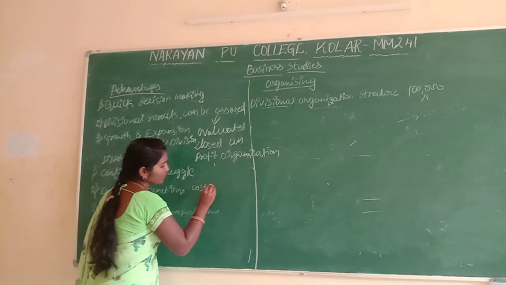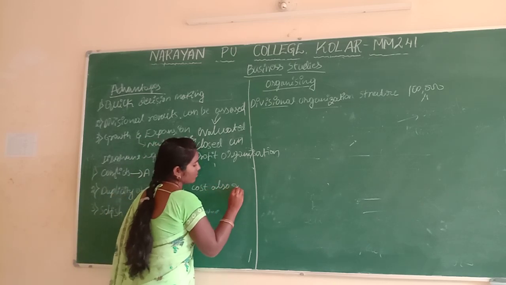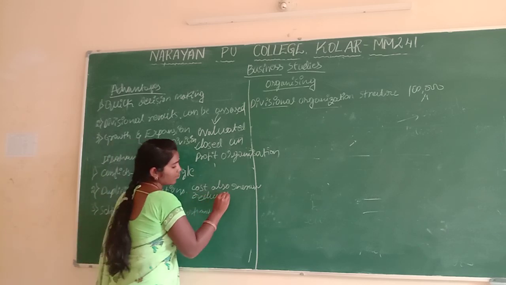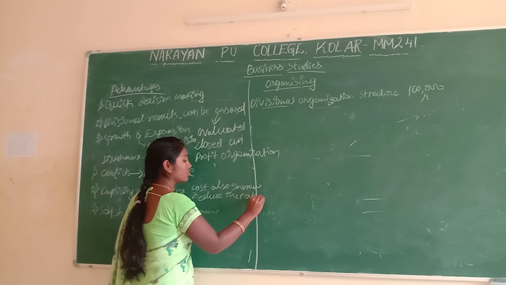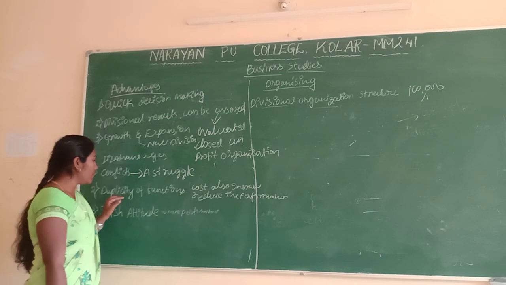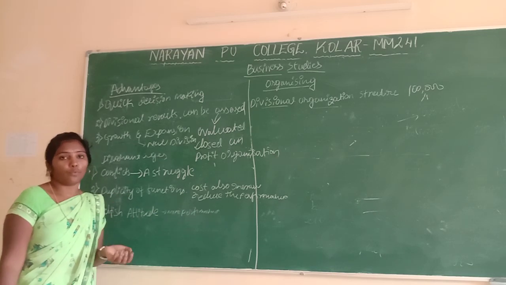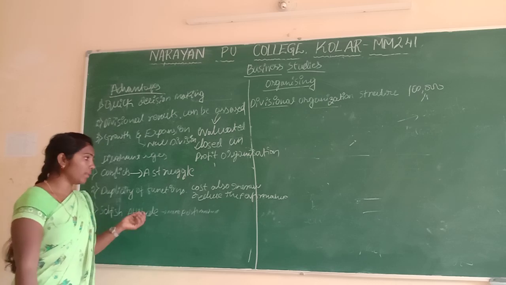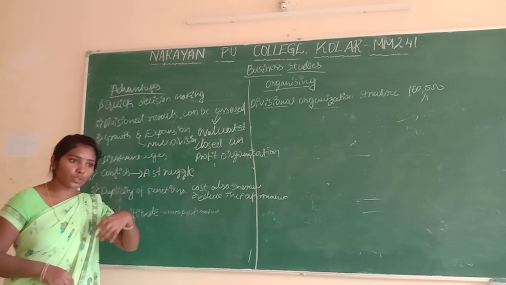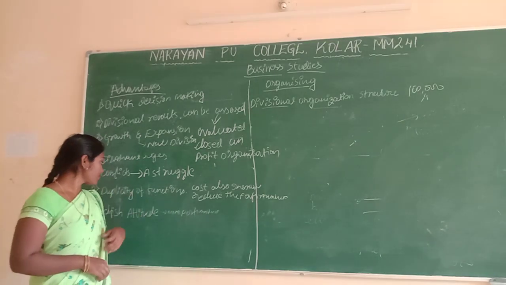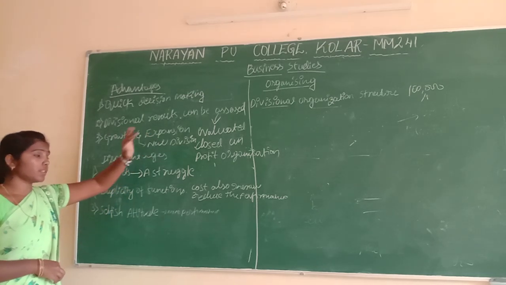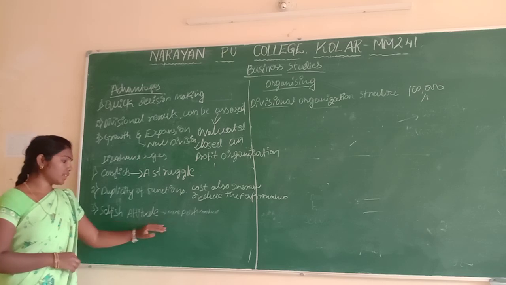Cost will also increase, and performance will reduce. When the manager does not observe, cost increases, performance is not good, and efficiency also comes down. This is the main drawback and disadvantage of the functional divisional organization structure. And selfish attitudes. Selfish.